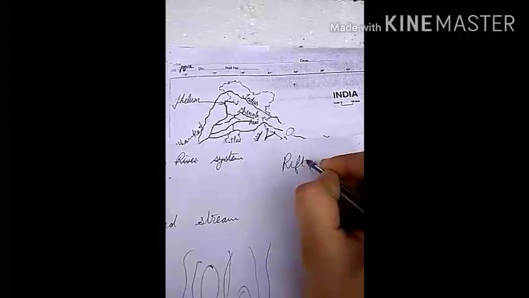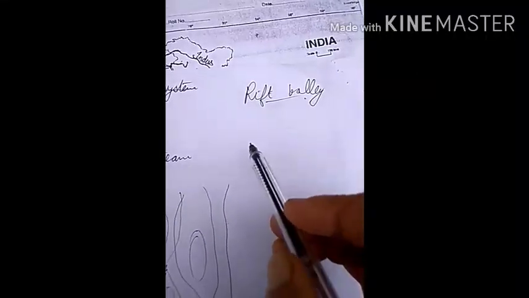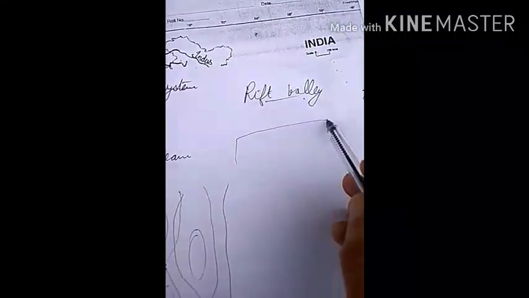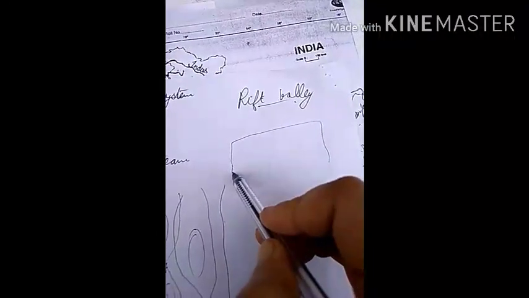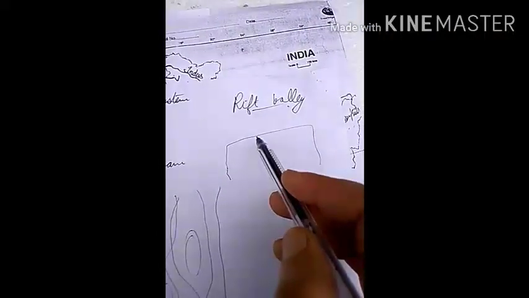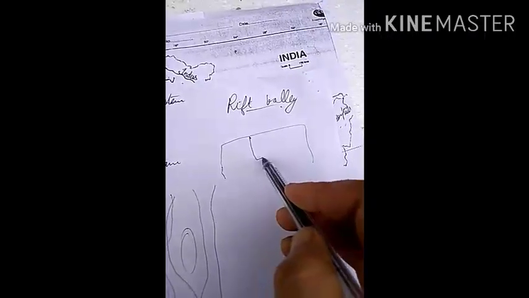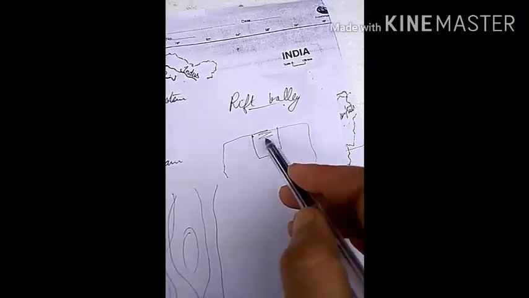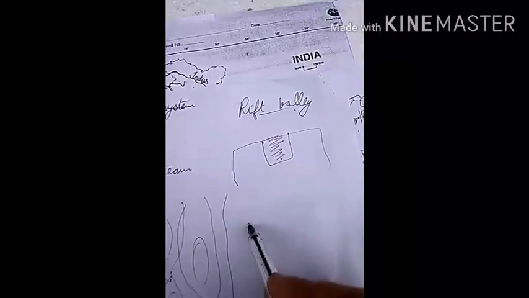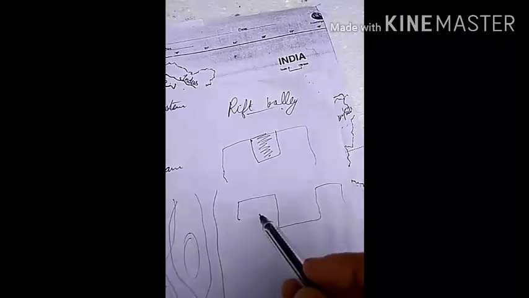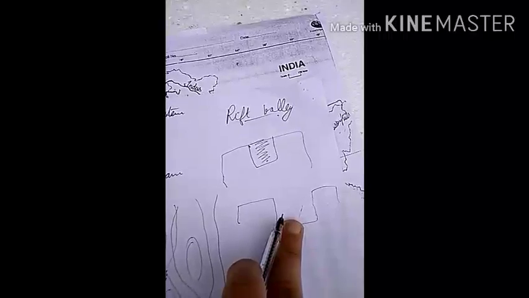Rift Valley. What is a Rift Valley? Due to the faulting process, when a part of rock sinks down, in this way a Rift Valley is formed.